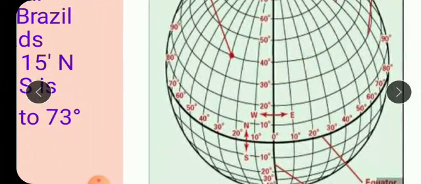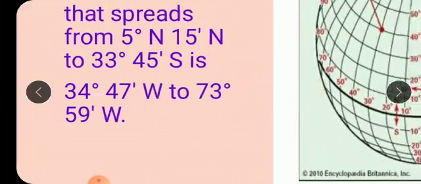See, it is written here 34 degree 47 minutes for this much distance, 5 degree and 15 minutes north. But now we have to answer again for 33 degree and 45 minutes south.